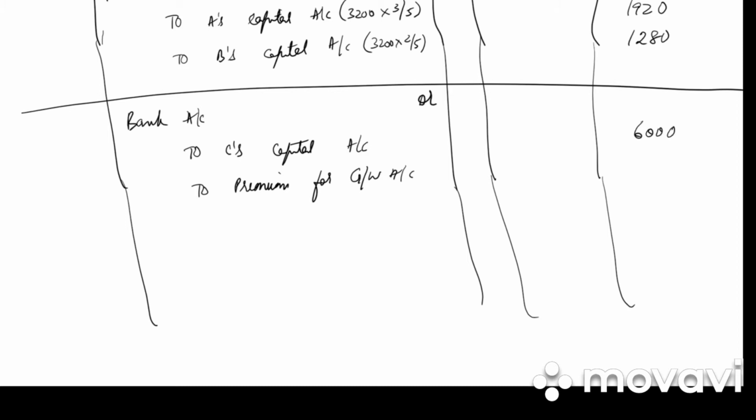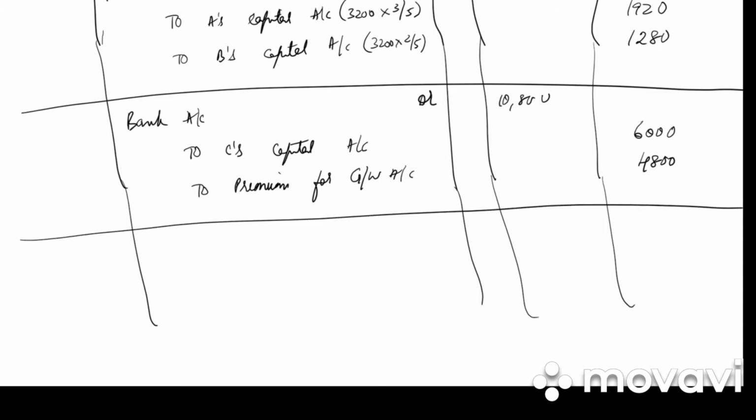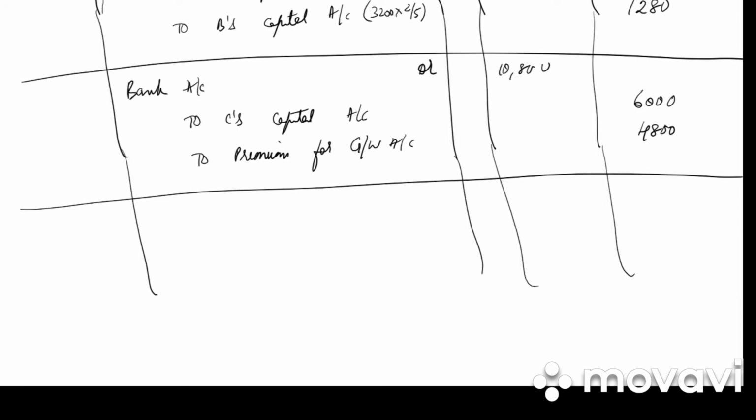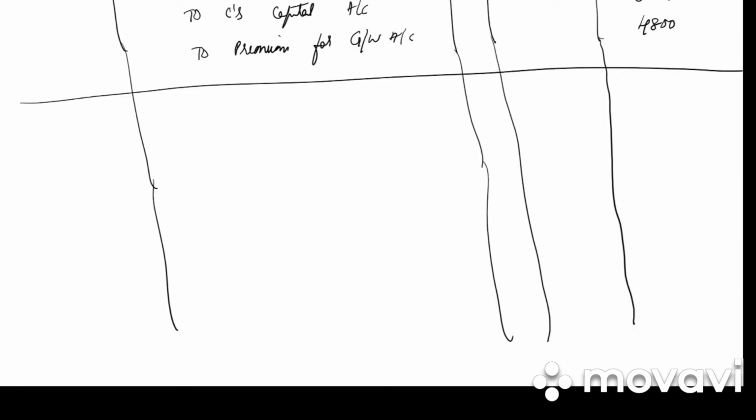So 6,000, 4,800, 10,800. Write down the narration: the amount of capital and premium for goodwill introduced by C.